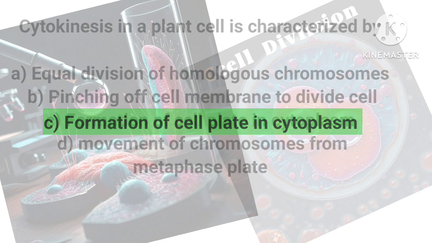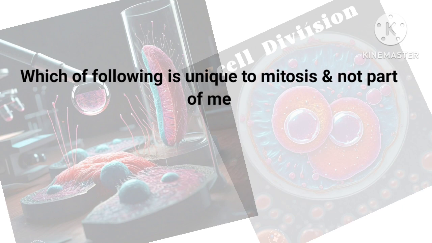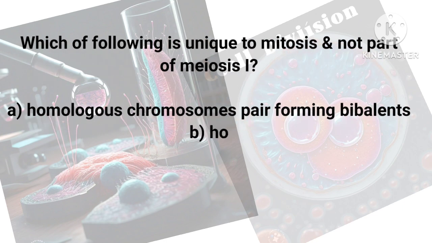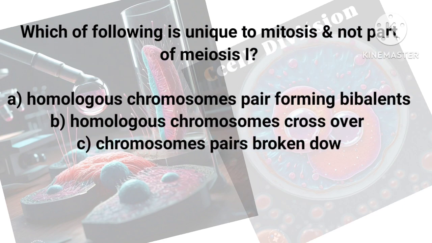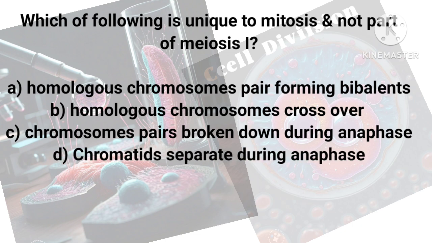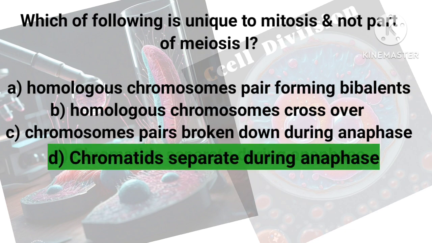The next one. Which of the following is unique to mitosis and not a part of meiosis 1? Means something which is the same in mitosis but not present in meiosis. And the answer is that the chromatids separate during anaphase. So here comes the next one.